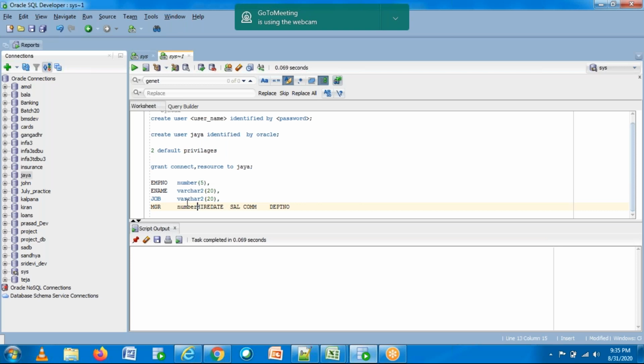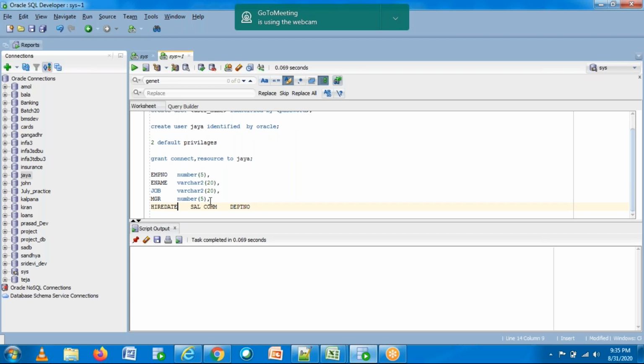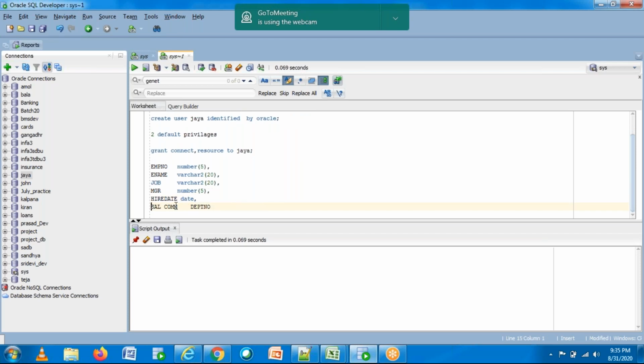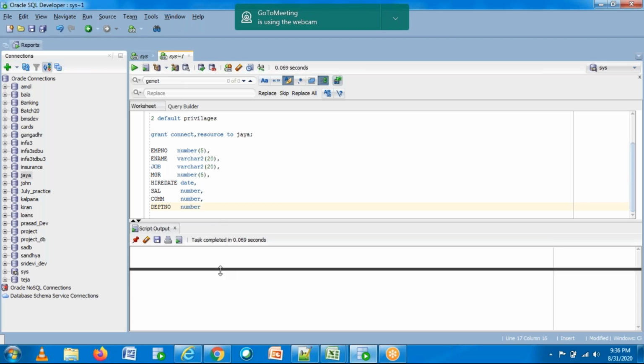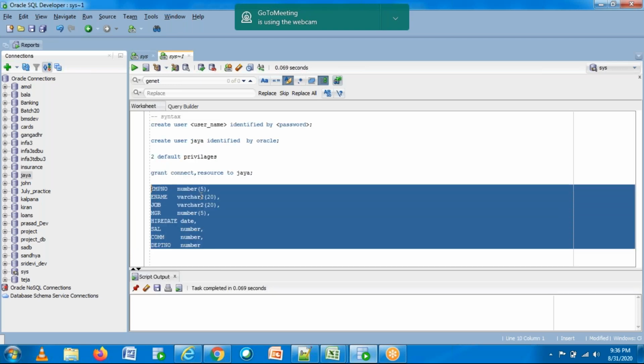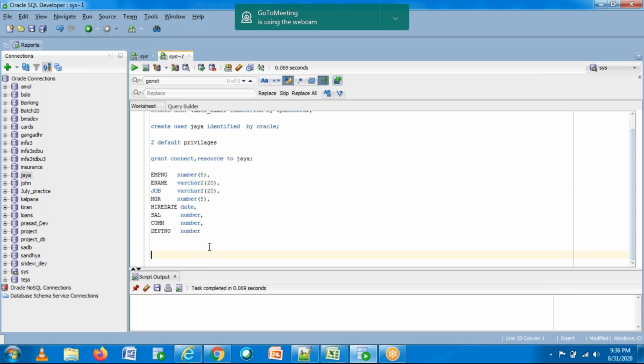I'm just typing here and I'll tell you how it works. Hire date means it's a date column, a date data type. Salary is number. Commission is also number. Department number is also number. So this is the structure. Now I'll tell you the syntax to create a table.